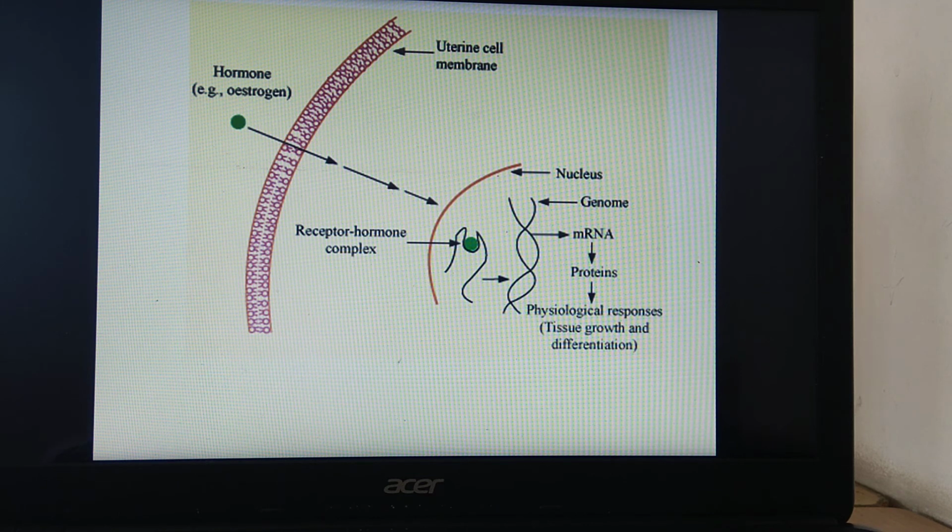So these two mechanisms of hormone action are there. Mode of hormone action through membrane receptor, and the diagram in front of you is mode of action through intracellular receptors. Here a note can be asked for 2 marks. Difference between these two can also be asked for 2 marks. Or only the diagrams will be given, and you have to identify the diagram and describe it for 2 marks.